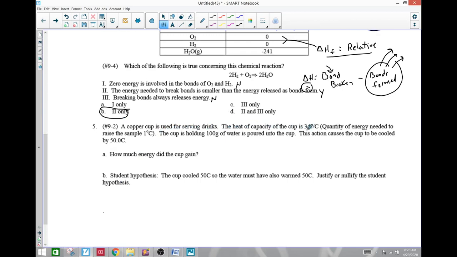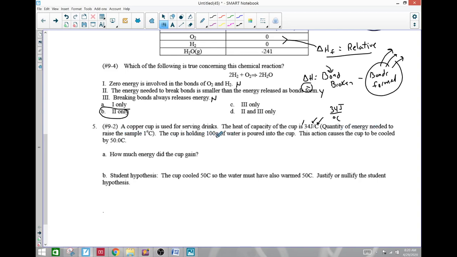A copper cup is used for serving drinks. Heat capacity is 34 joules per degree Celsius. Now you notice that here, it's really important to notice these units. Kids don't always look at this. It's just literally 34 joules for every degree Celsius. That's it. The mass of the cup is never going to change, so they just do a heat capacity instead. It's a simplified version of specific heat: the quantity of energy needed to raise 1 degree Celsius.